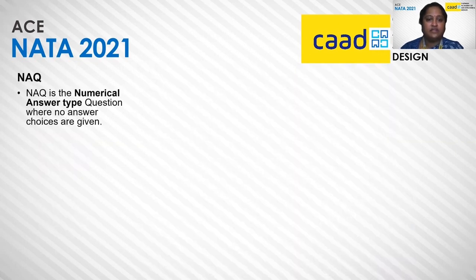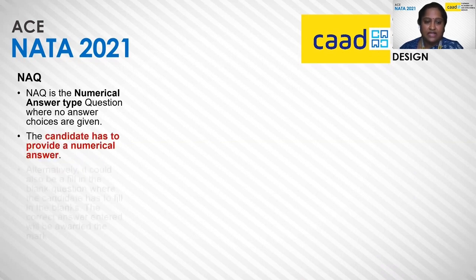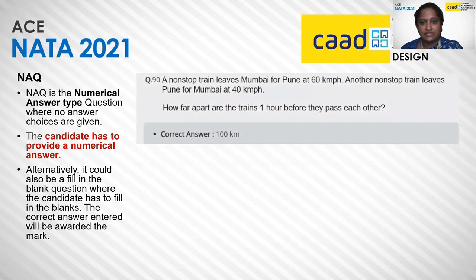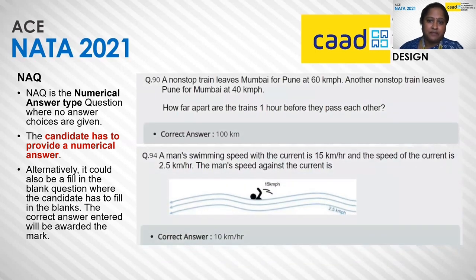NAQ is the numerical answer type question where no answer choices are given. The question has a mathematical component, the calculation of which will form the answer. And this is based on the candidate's previous knowledge of mathematics. In these examples, math problems are given and the calculations have to be done to arrive at the correct answer.